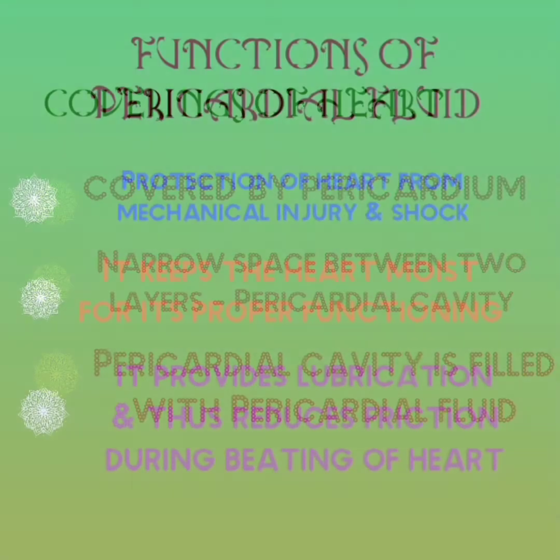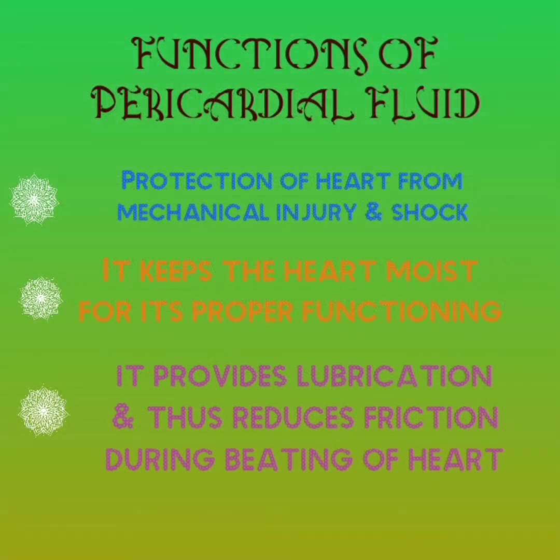And now let's see the different functions of pericardial fluid. The pericardial fluid performs the following functions. It protects the heart from mechanical injury and shock. Even if the heart is being shocked, this pericardial fluid will protect our heart without any mechanical injury. It also keeps the heart moist for its proper functioning. It will not let the heart dry, and it always keeps the heart moist.